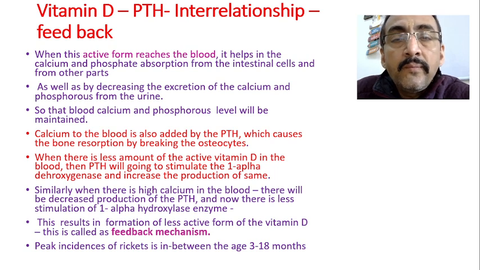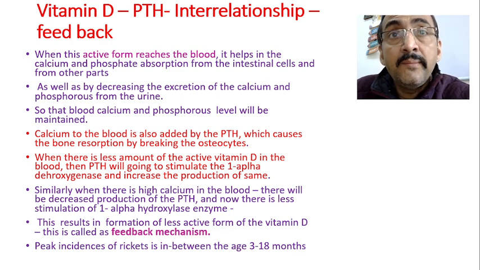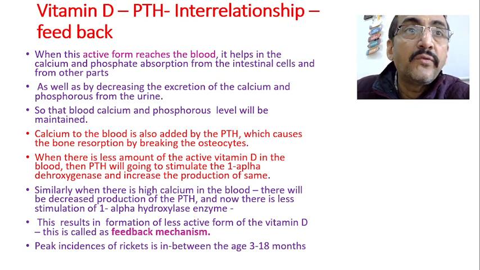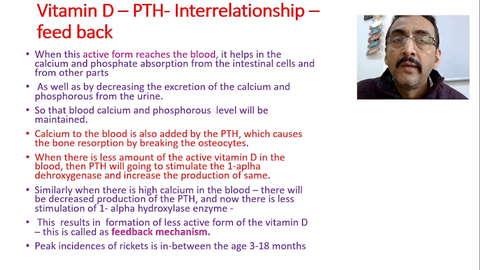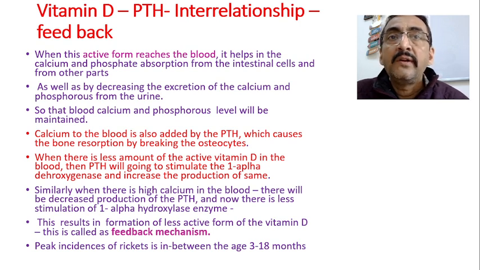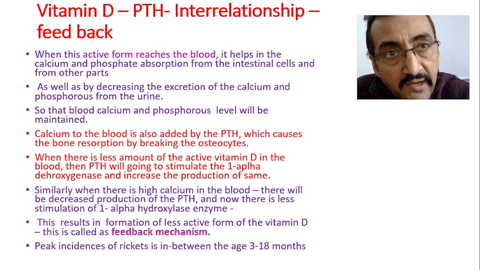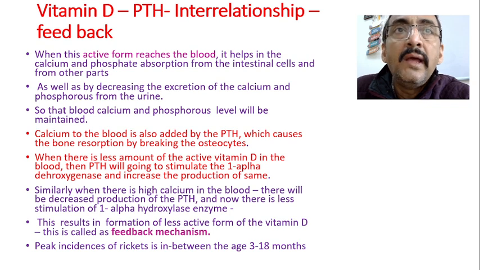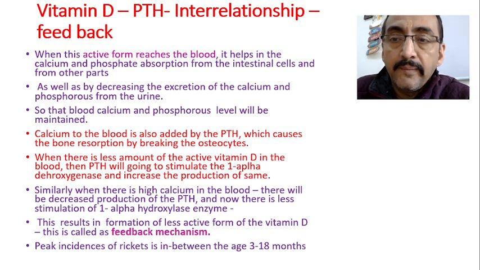Now calcitriol, that is the last form, the active form, which is formed in the kidney, is very important. The storage form is not able to absorb calcium as well as phosphorus. The storage form is usually converted into the next form, calcitriol, the absorbable, active form. Therefore it is not the storage form which is very important, it is rather the active form, calcitriol, formed in the kidney, that is very, very important. The reason is this is the most active form, and this is the one which helps the absorption of calcium and phosphate from the intestine and other parts of the body.